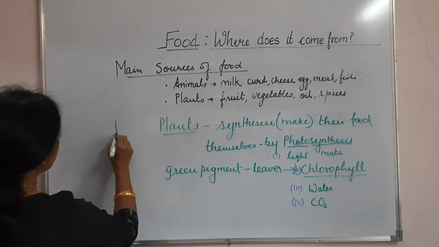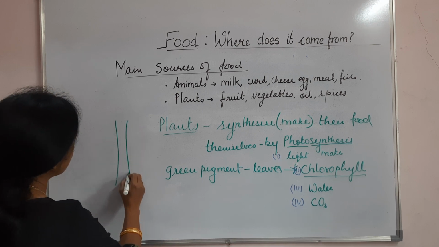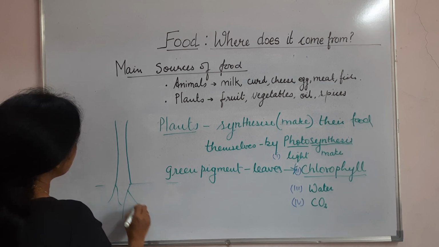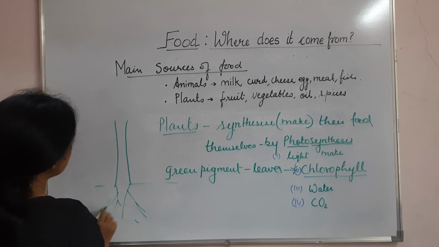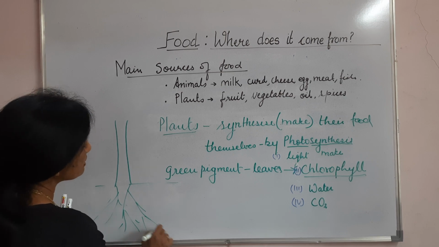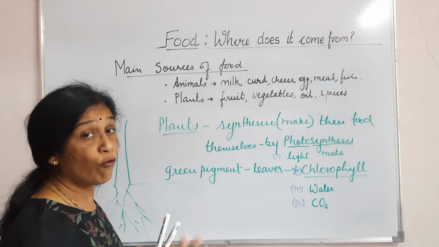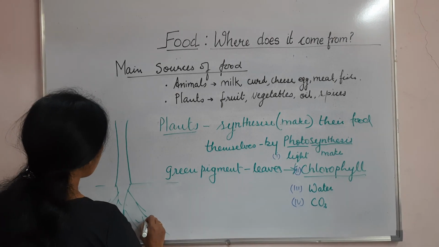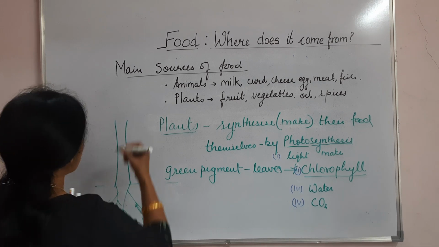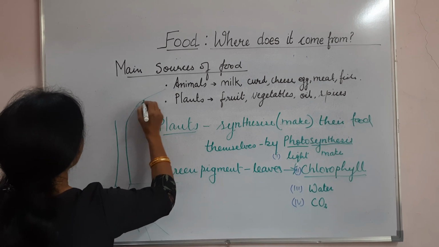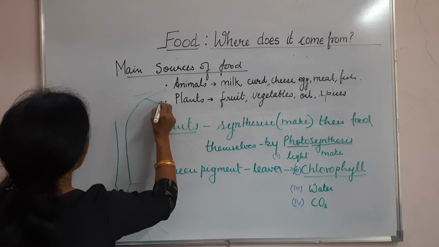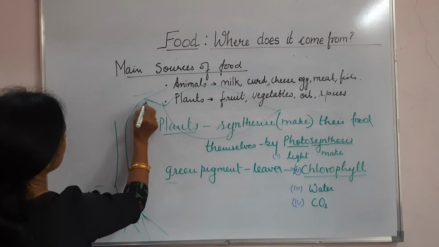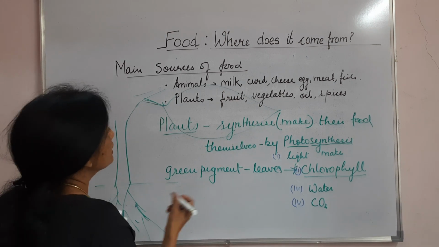Let's see, this is a plant, okay, and here it's having a root deep inside the earth to bring water and nutrients along with it. Okay, so water rises from here, and let's see, here it's having one branch, and in that branch it's having a leaf.